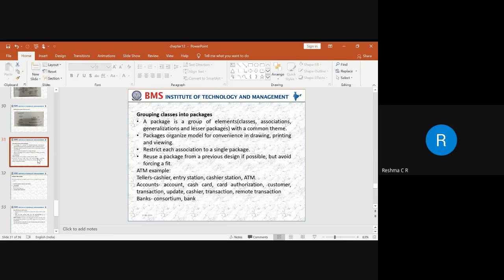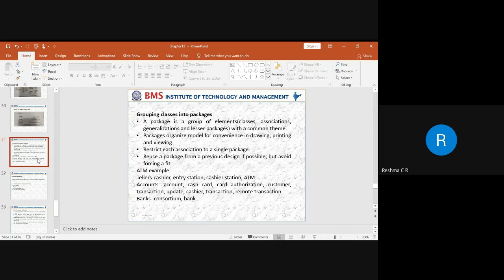So this consortium and bank will be made up as one particular package, which we are calling bank. So these are the steps. Whatever I have discussed until now are the steps in constructing the class model.